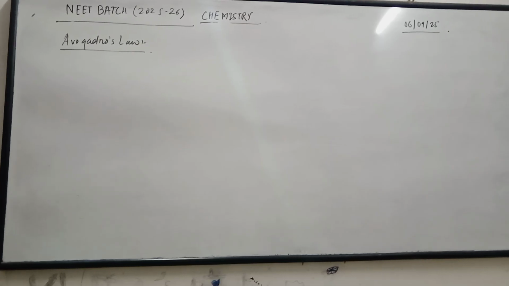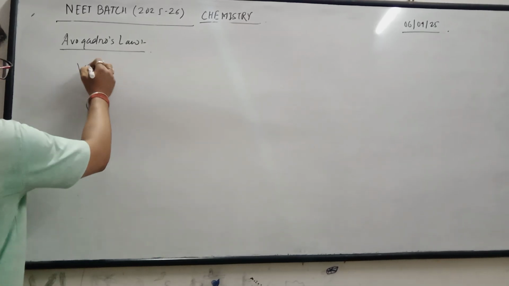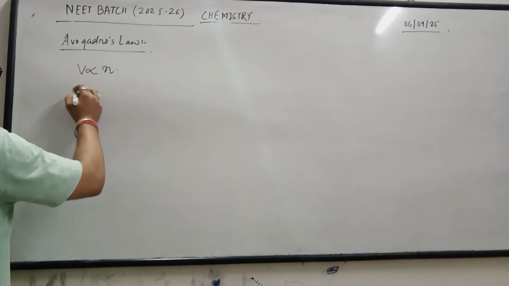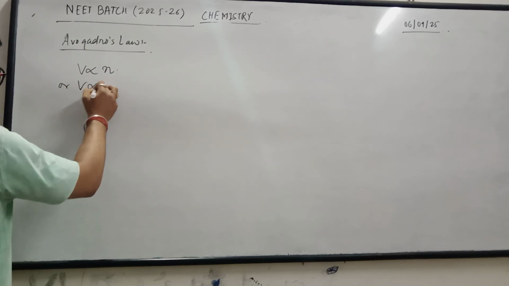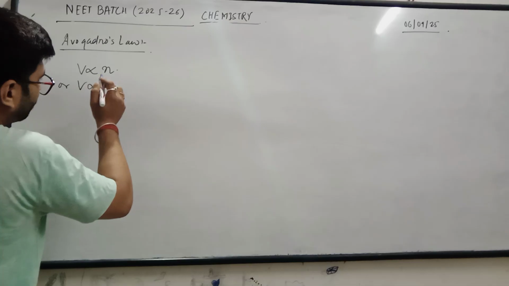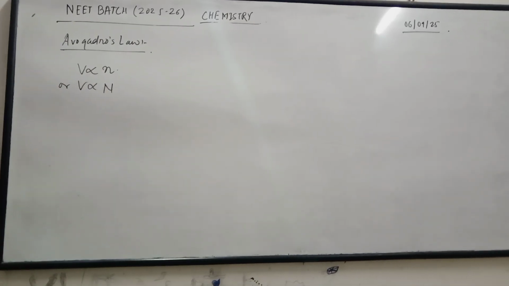That is simply V is equal to n, or V is equal to capital N. Equal number of moles or equal number of molecules at constant pressure and temperature. This law is given by Avogadro, that is Avogadro's law.